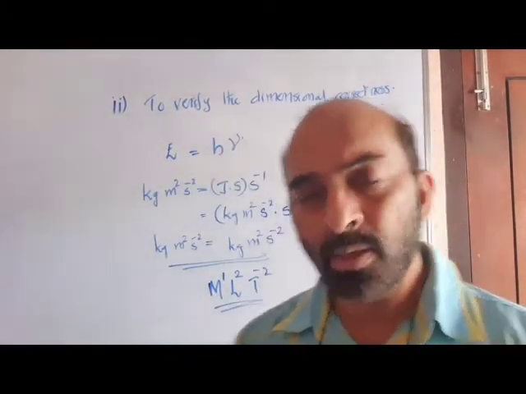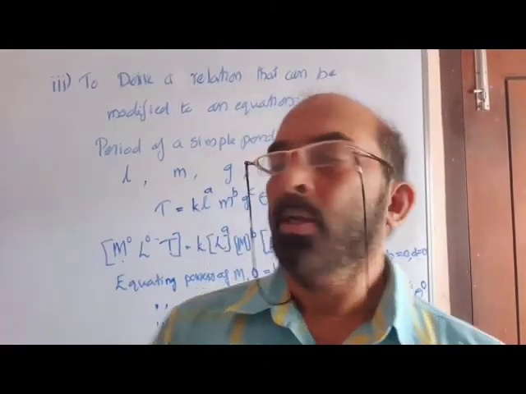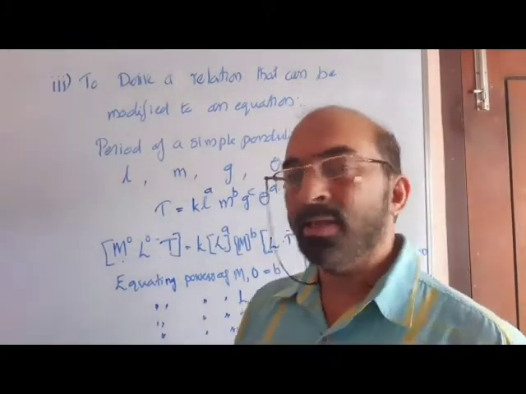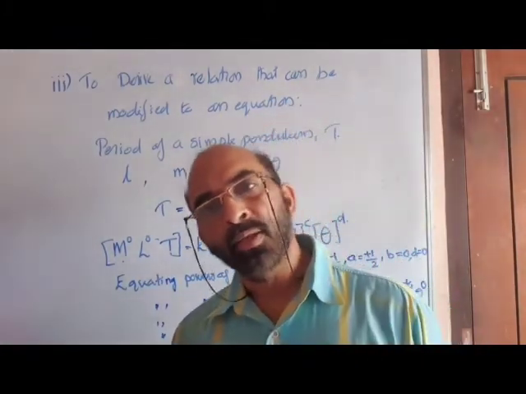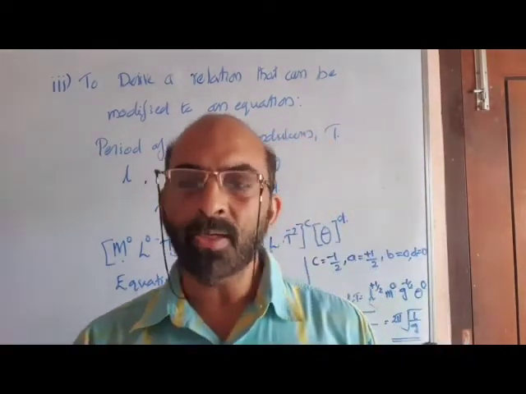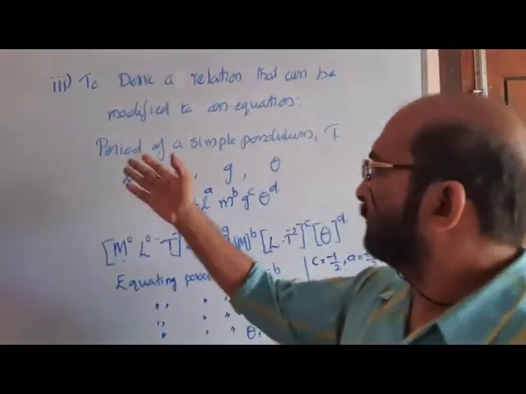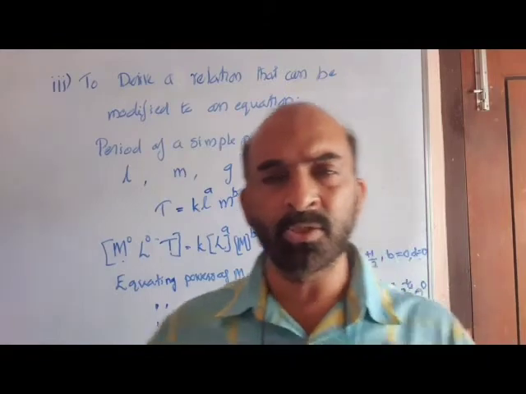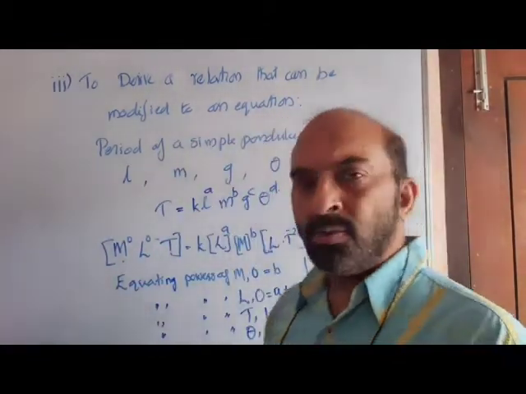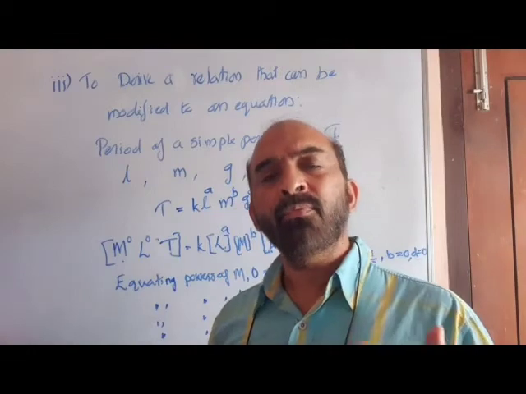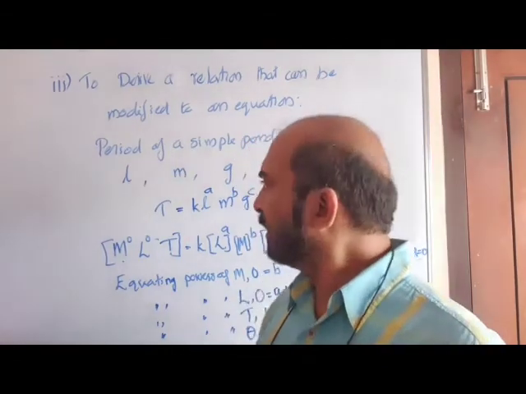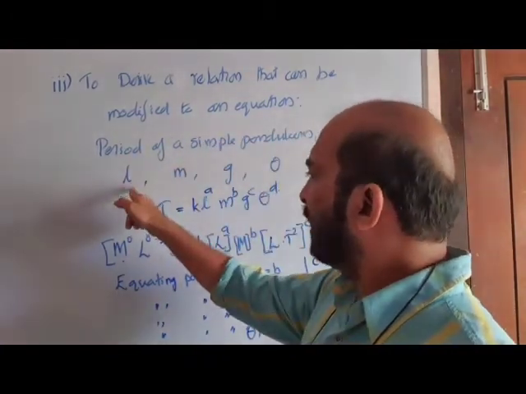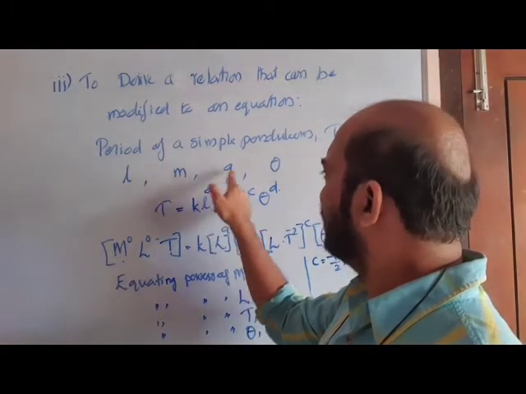Now we proceed to the third application: to derive a relation that can be converted to an equation by introducing an appropriate constant. For example, a case study. Suppose we want to determine the period of oscillation of a simple pendulum. First we have to perform certain experiments and see what all can affect its value. Let the given set of information be like this: the period of a simple pendulum T depends upon L, M, G and theta.